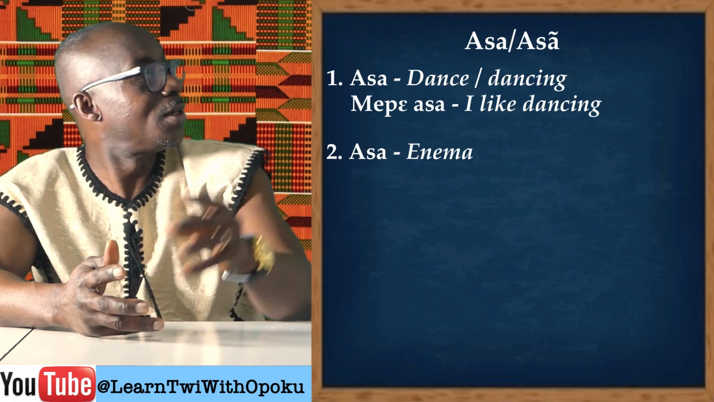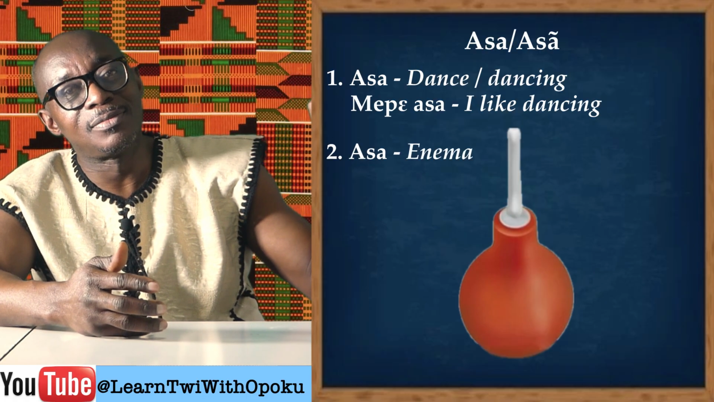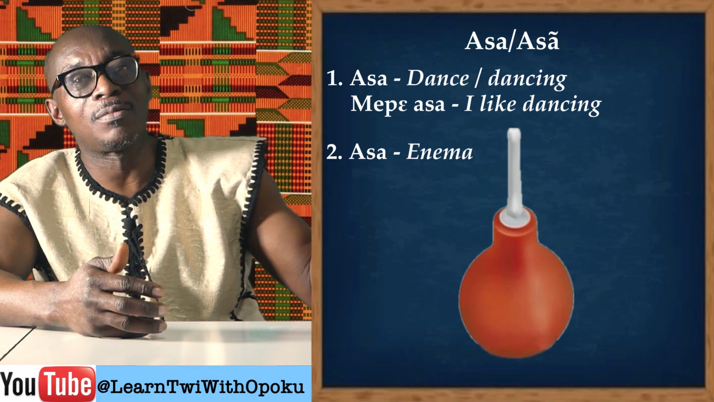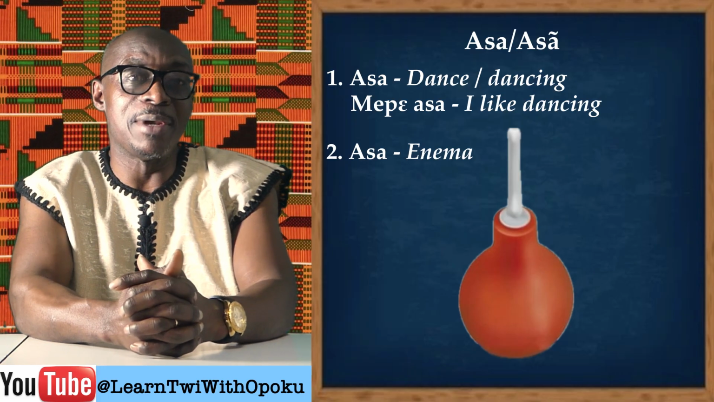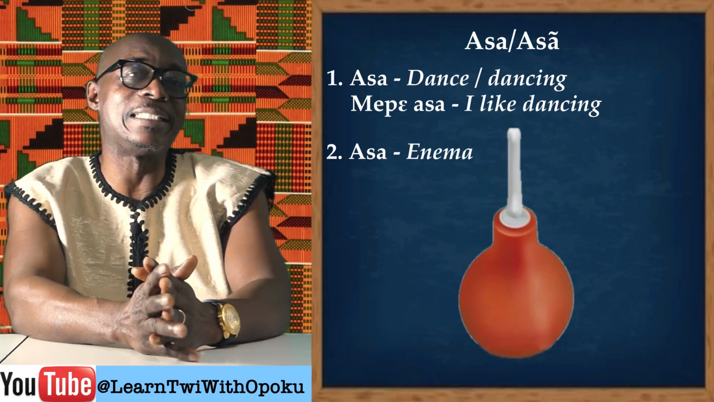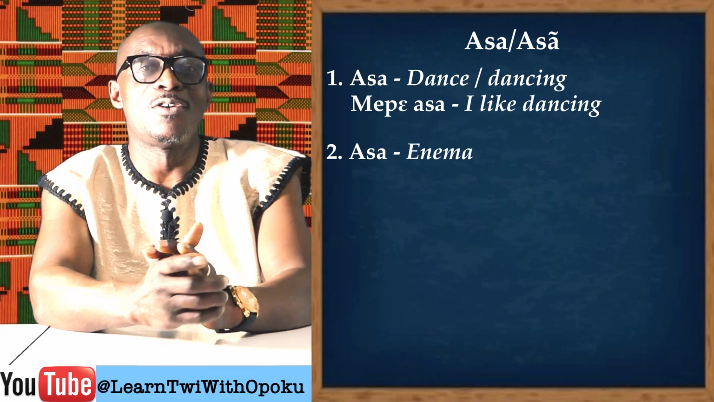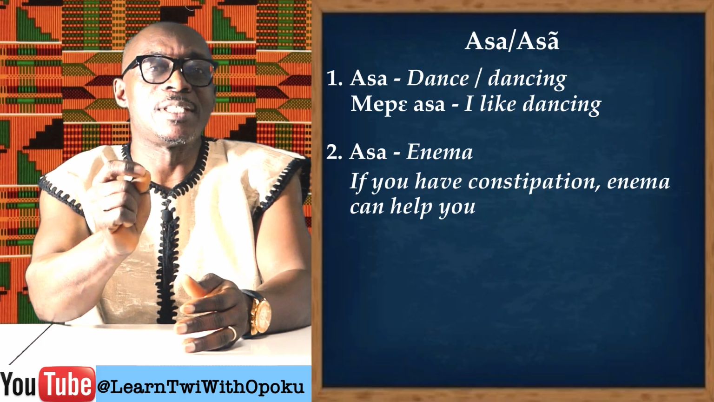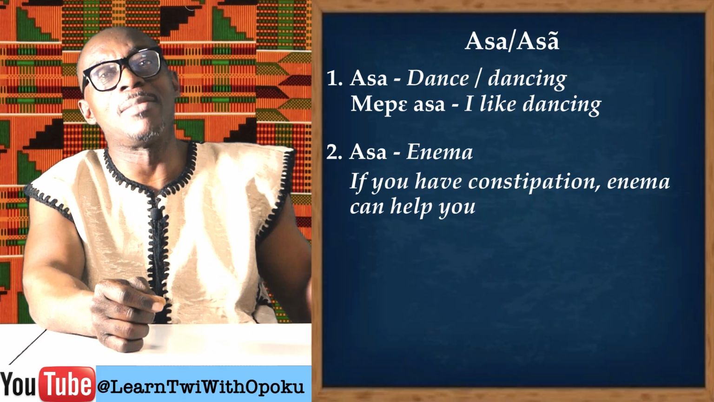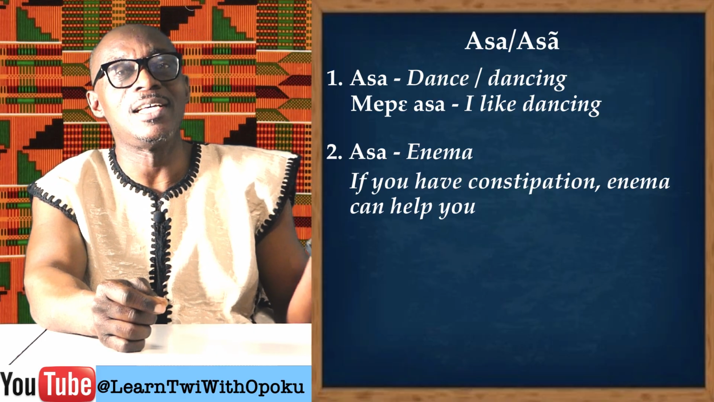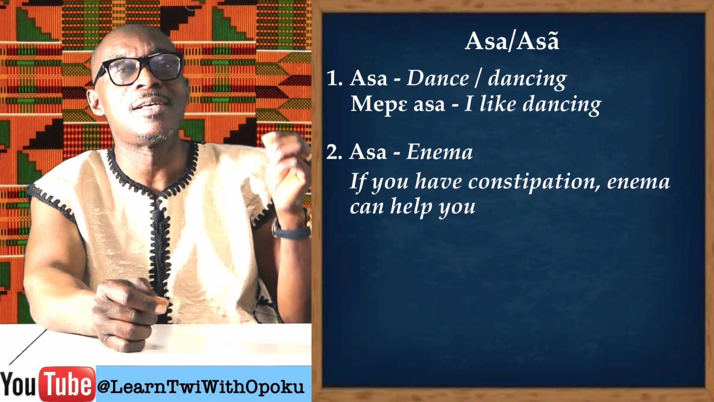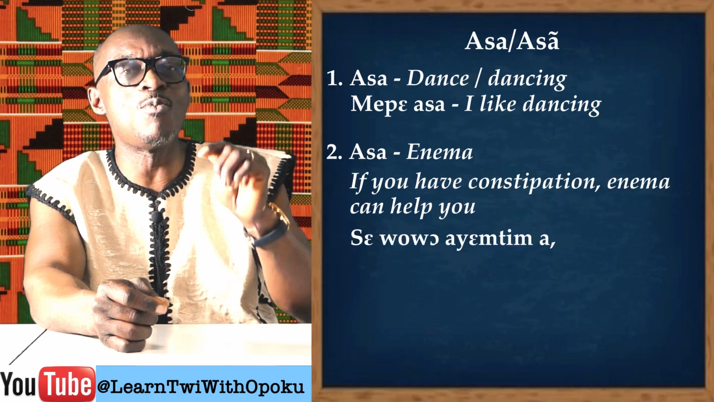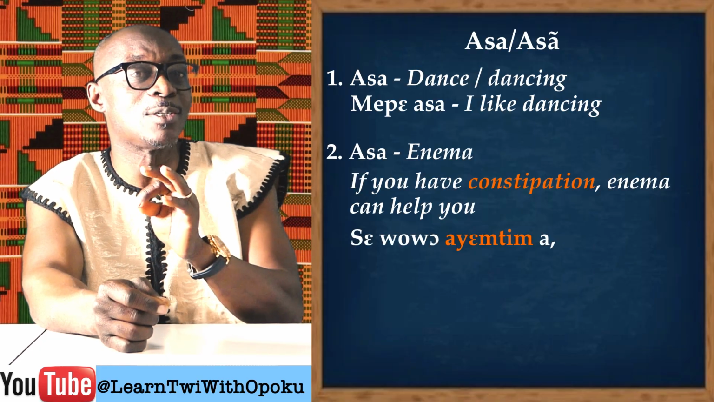Secondly, it could also mean animal. Look at the board. What do we use this for? You know what I mean, okay? I don't want to explain it to detail. Good. So for instance, I can say that if you have constipation, enema could help you. In Twi, I will say, sewo ayem timwa. Ayem tim is what? Constipation.